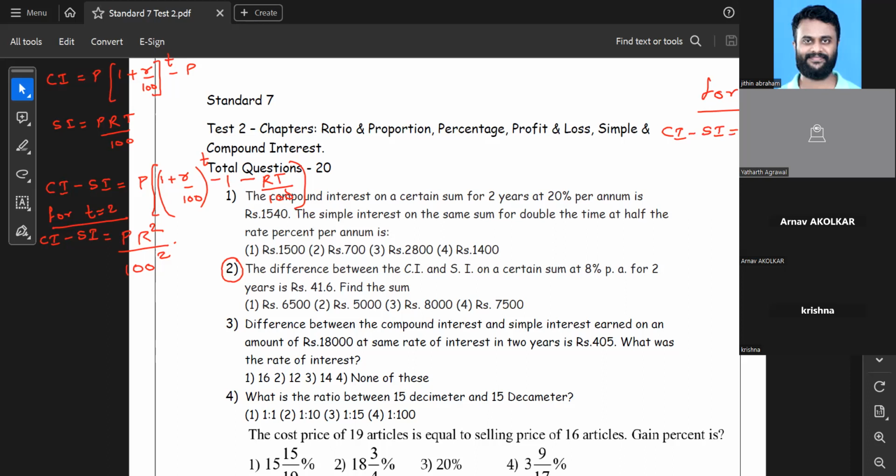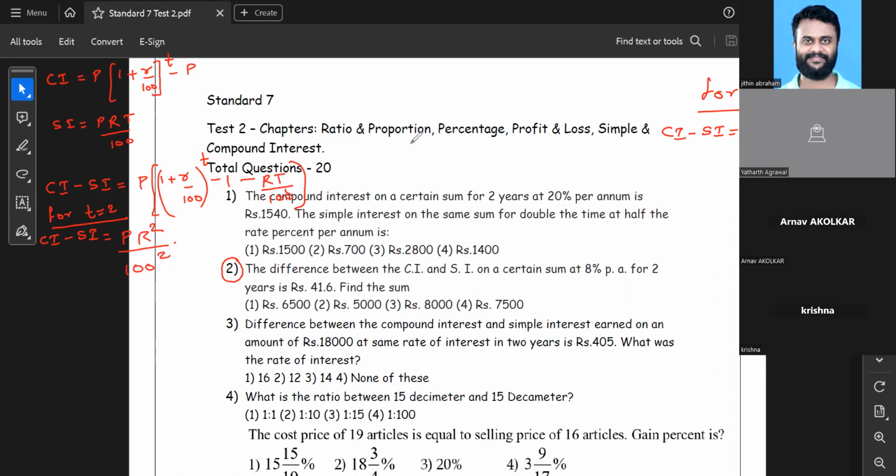It's nothing but 3PR square upon 100 square plus PR upon 100 cube. This is a formula which you can use. So this is for t equal to 3 years, and the earlier one is for t equal to 2 years.